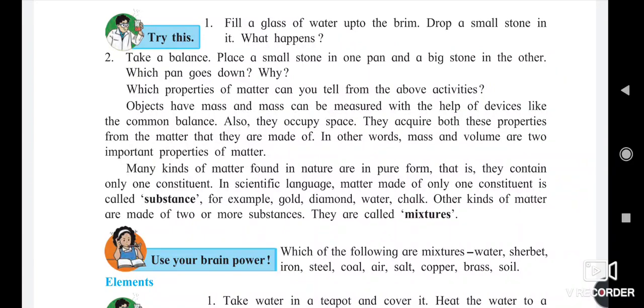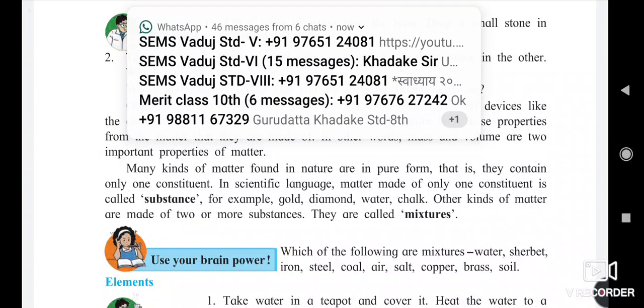They acquire both these properties from the matter that they are made of. In other words, mass and volume are two important properties of matter. Any substance has mass and volume.